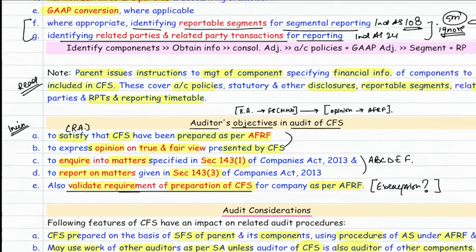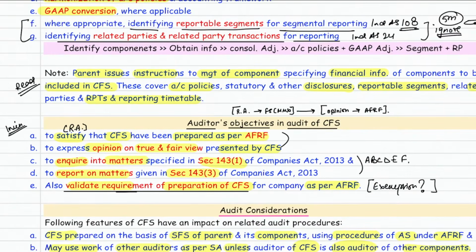Okay, sir. Now, sir, to do this, you need to do company law 2 sections, 143.1, 143.3. 143.1 requires you to inquire about certain matters: loans and advances, book entries, sale of shares and securities at less than the cost, deposits, personal expenses, and shares issued for cash. Okay.